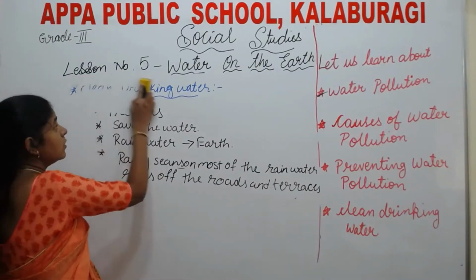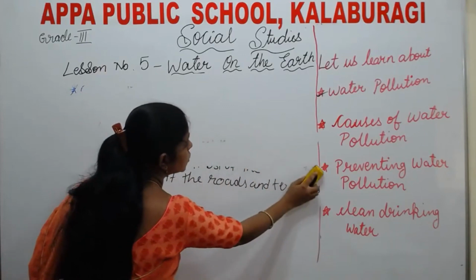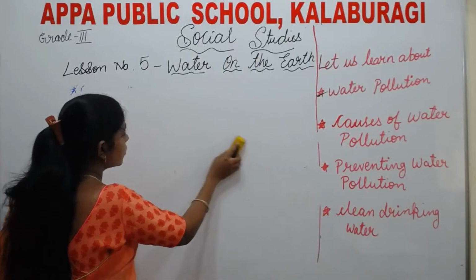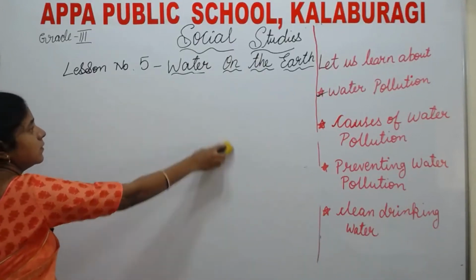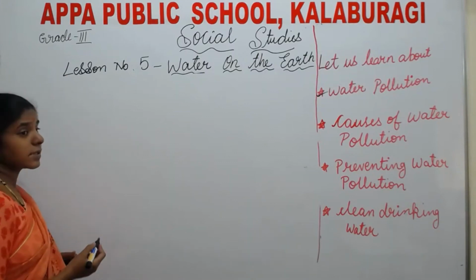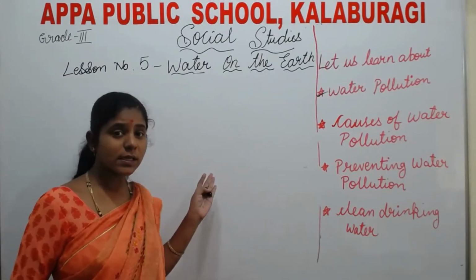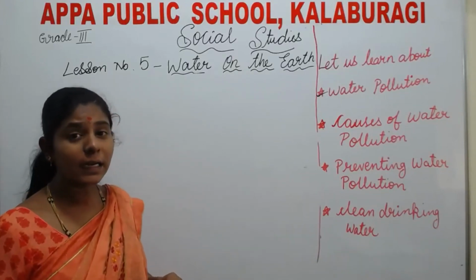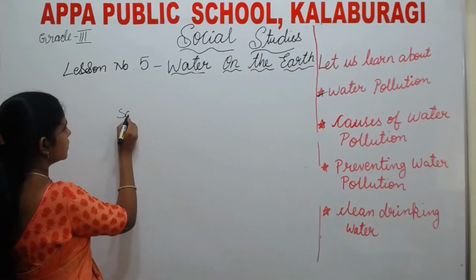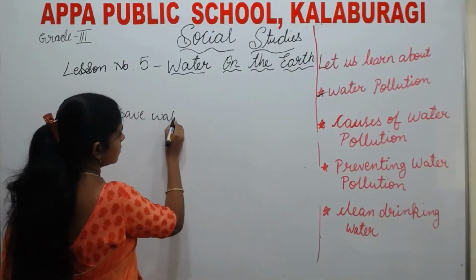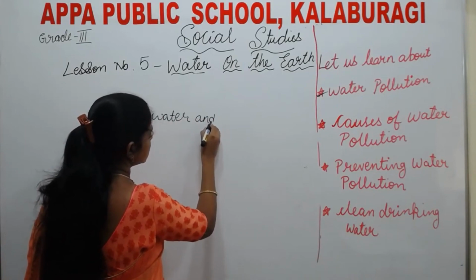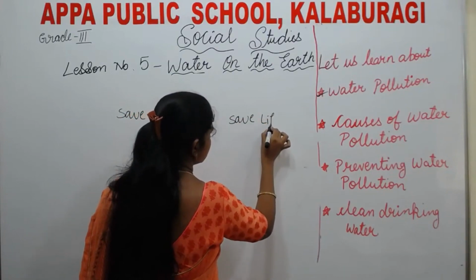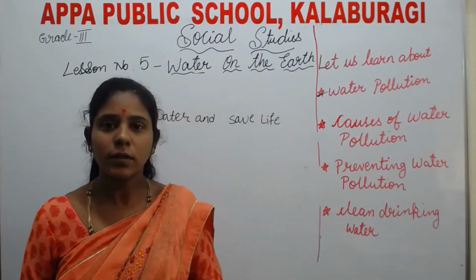Okay, children, understood about what? Water pollution, causes of water pollution, preventing water pollution, and clean drinking water. Yes. We say one thought. See here, save water and save life. Save water and save life. Okay, thank you, children.